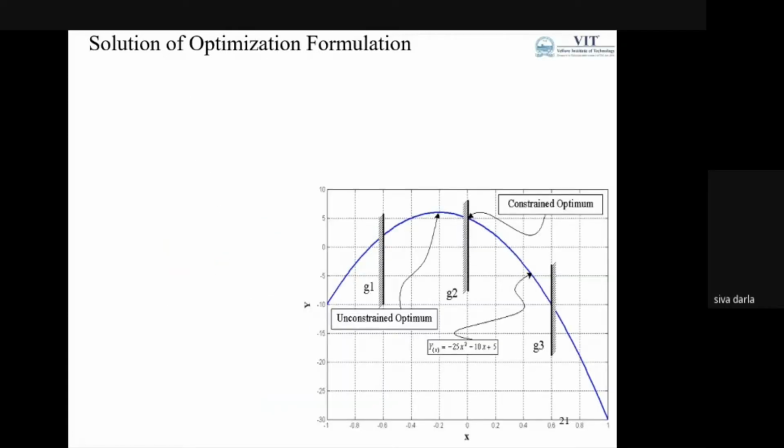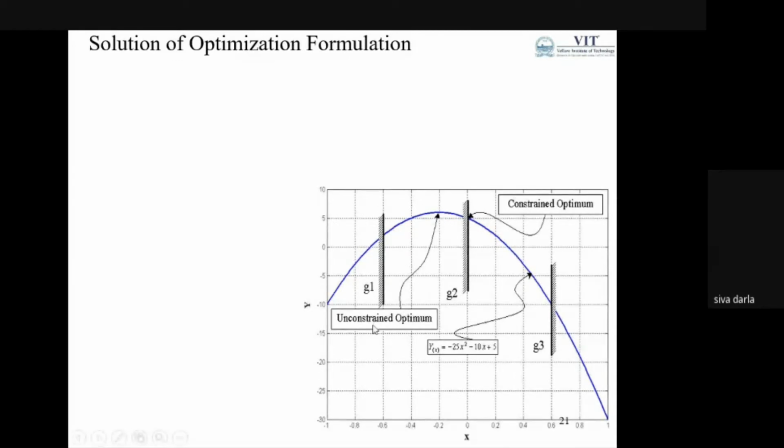So let us consider some unconstrained optimizations, and if you impose the constraints, then it becomes a constrained optimization. If you consider this diagram, we have an unconstrained optimization problem. In this case, I can consider the optimal point, which here is a maximum. The shape of this curve is concave, so we can consider the optimal point.